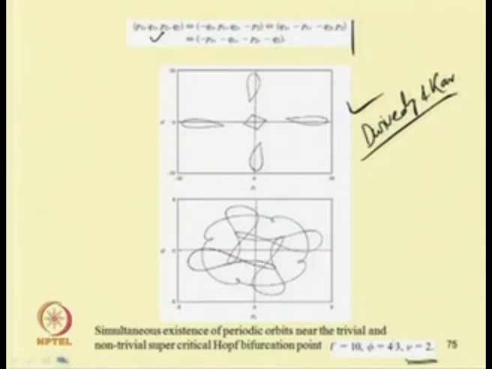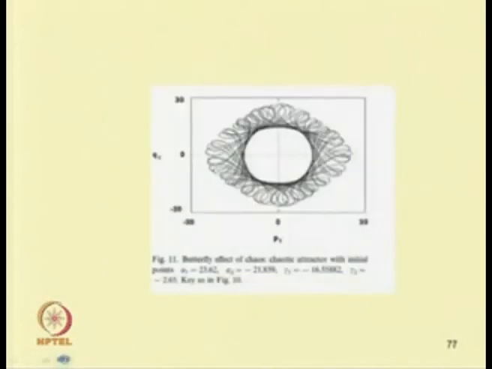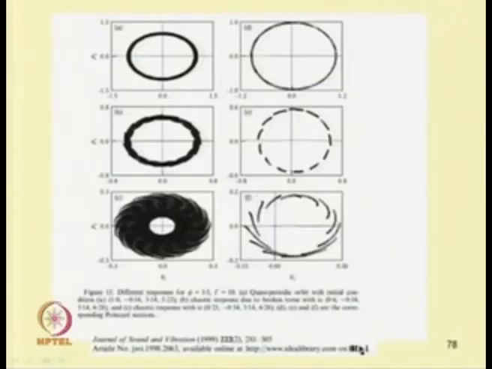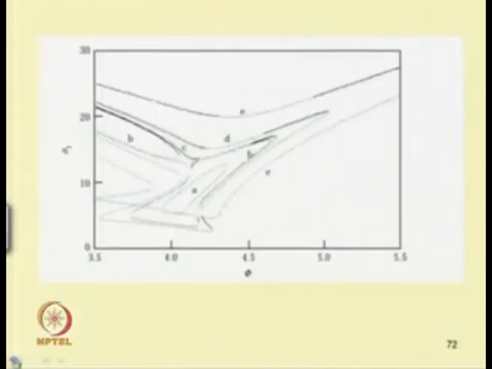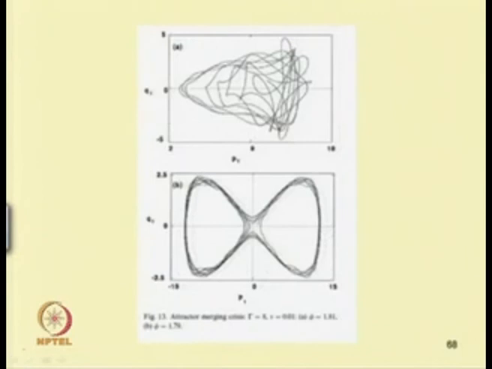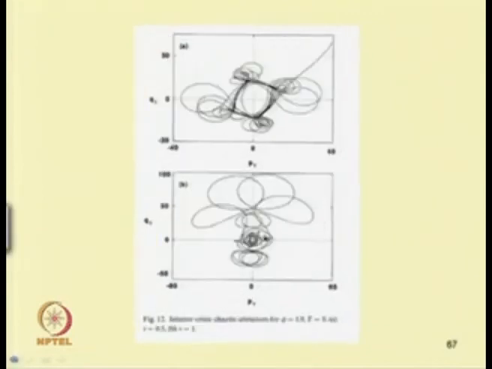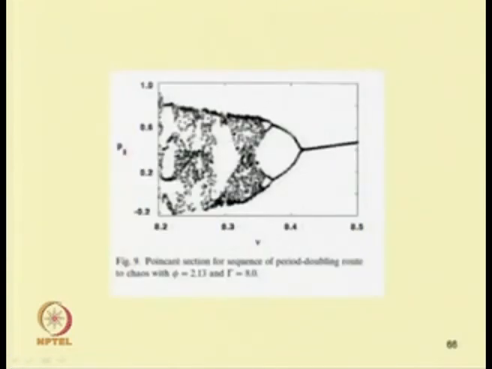Similarly, one can see some chaotic response also in this system. We will study it in the next class. These are some of the chaotic responses obtained. So, this is a period doubling route to chaos. Initially one has a single period, then 2 periods, and this period goes on increasing. This is due to the period doubling route to chaos.